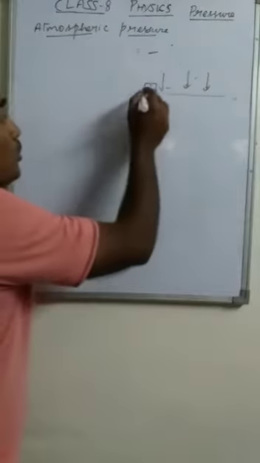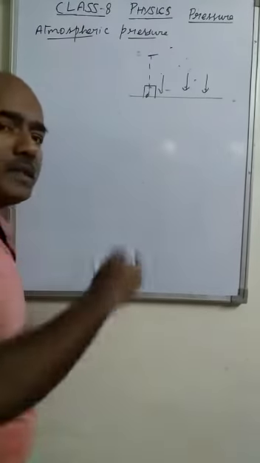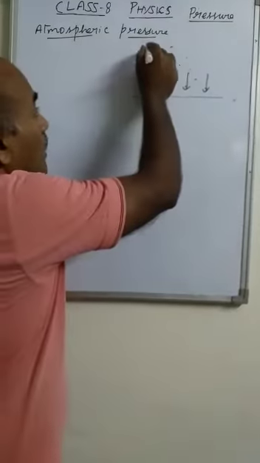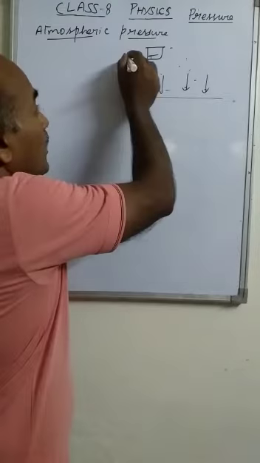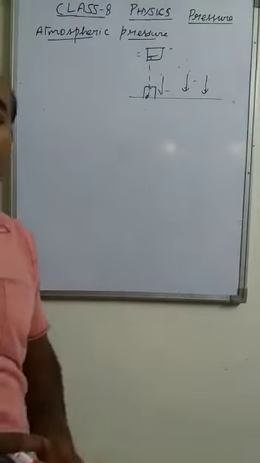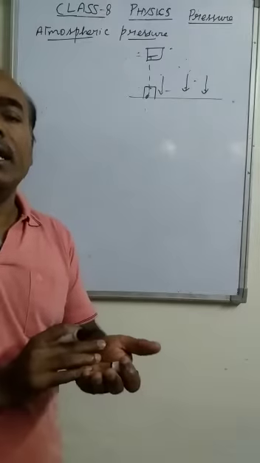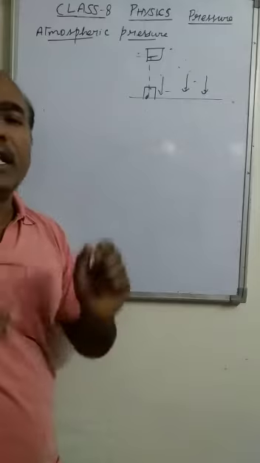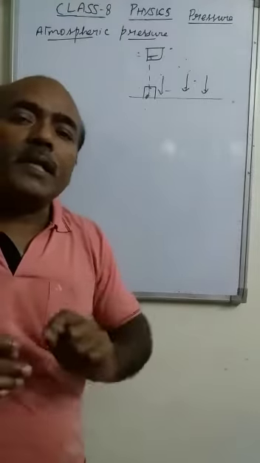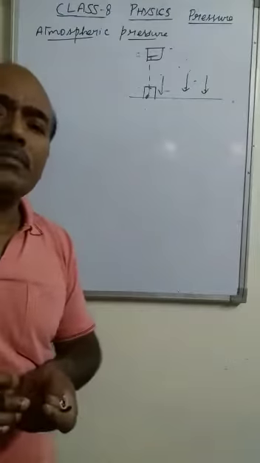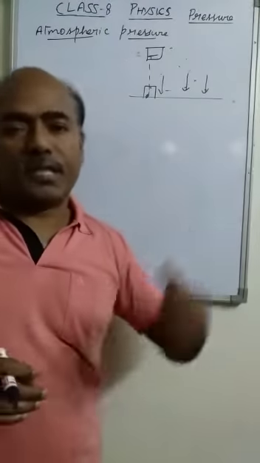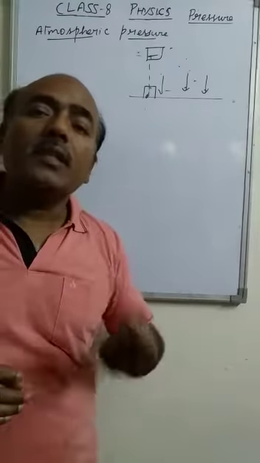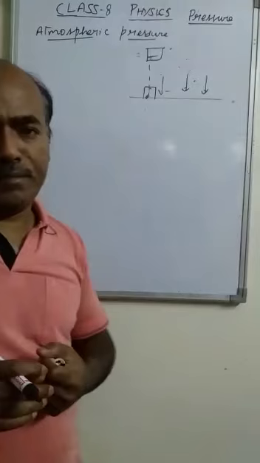When they go to higher places, the surrounding atmospheric pressure is less than the pressure inside the body. In that case, the blood starts to flow from high pressure to low pressure. So they suffer nose bleeding.